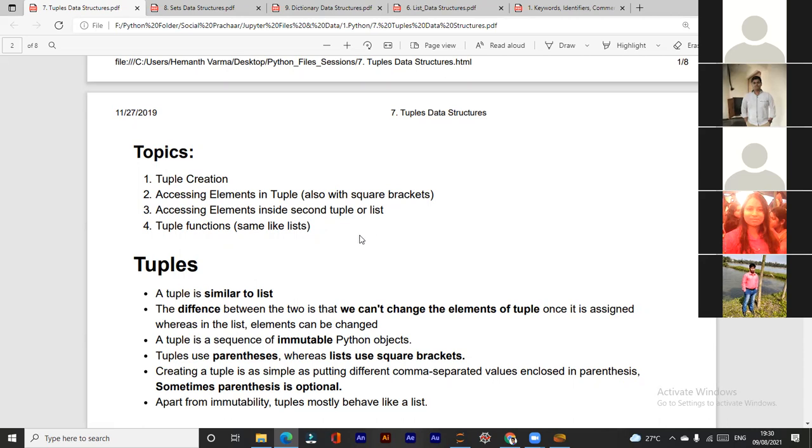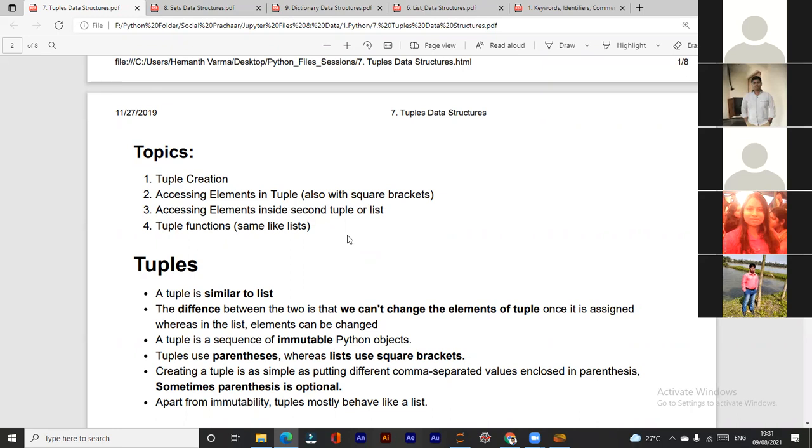Once values are assigned in a tuple, they cannot be changed. Though in some conditions, if you write a list within a tuple, you can alter that list. You can change values in that list which is within a tuple, but you cannot change the whole item. Okay, I will show you that example afterwards.